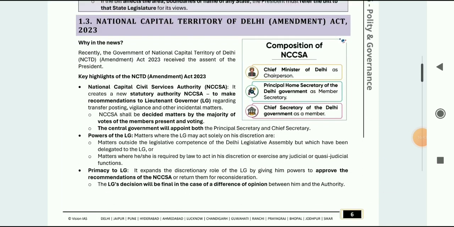Next is regarding the National Capital Territory of Delhi. So the NCT amendment was amended in 2023, so this also becomes important. National Capital Territory, you all know that Delhi is a union territory, but it has its own legislative assembly, and the Chief Minister of Delhi is the chairperson of the National Capital Territory of Delhi State